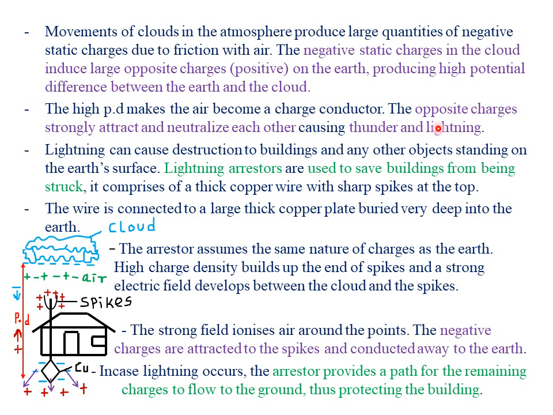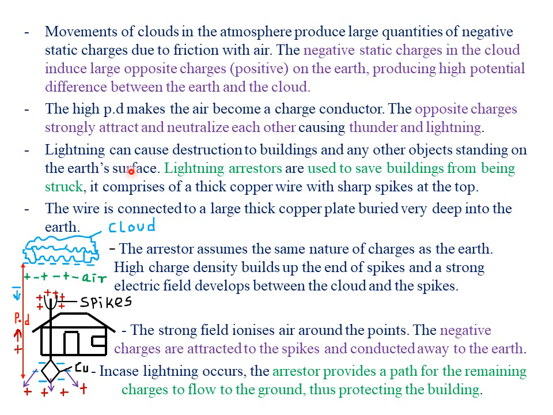So when you are on the surface of the earth, you are going to experience lightning before you hear the thunder, but actually they are produced at the same point or at the same time, only that light will travel faster. So lightning can cause destruction to buildings and any other object standing on the Earth's surface.